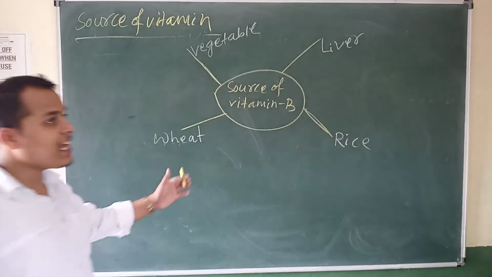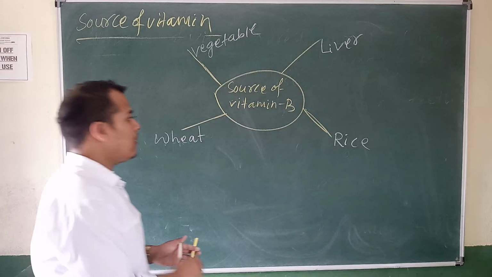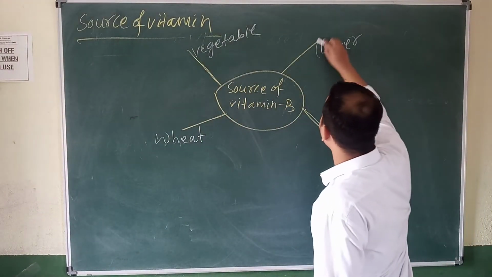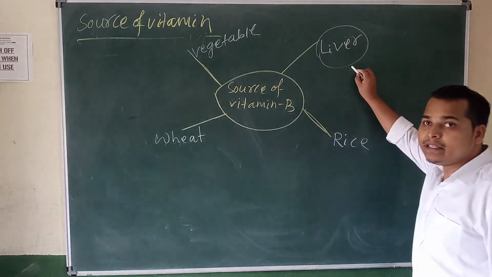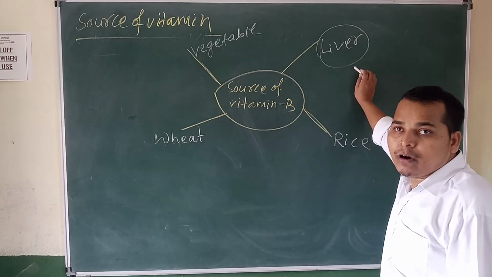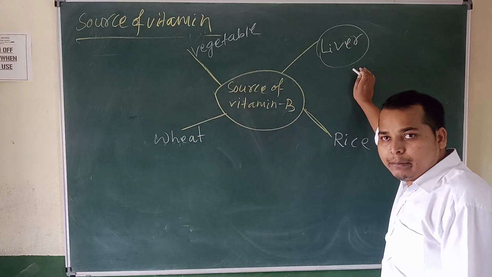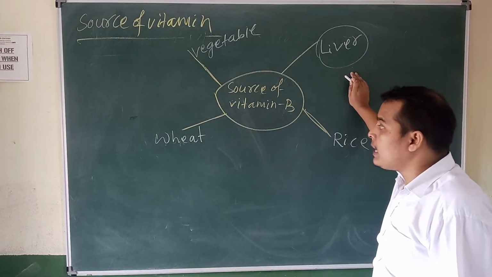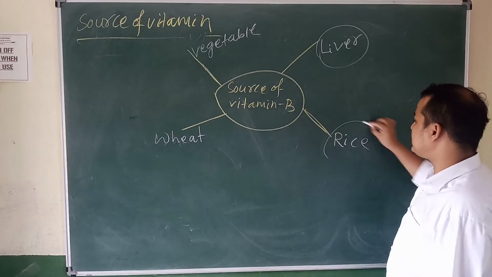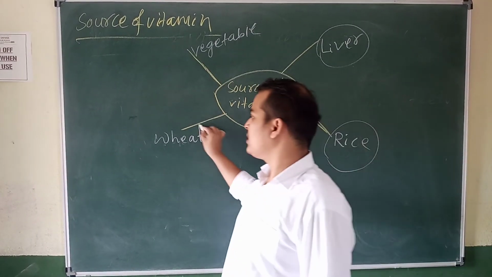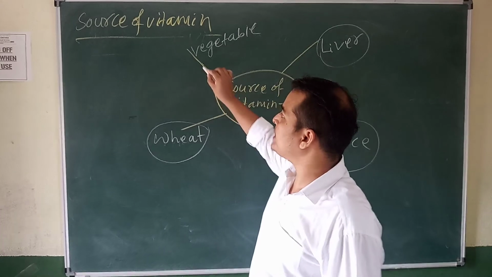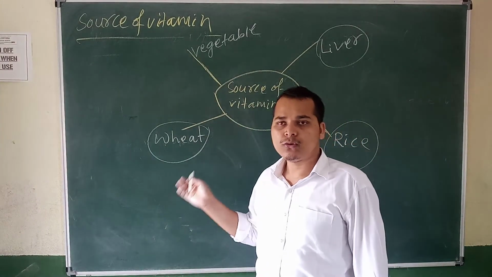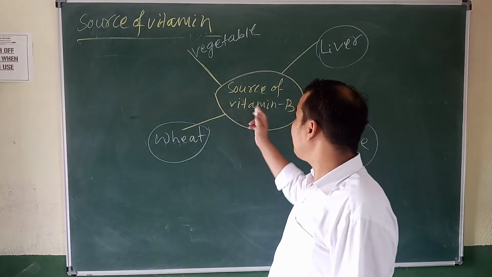So these are the sources of vitamin B. First, liver. Liver means chicken liver or goat liver. In that liver we can get vitamin B. Then rice, wheat, then vegetables. There are so many vegetables. So these are the sources of vitamin B.